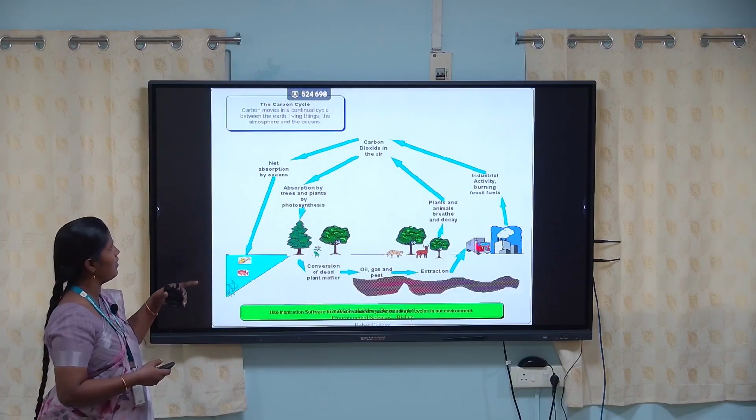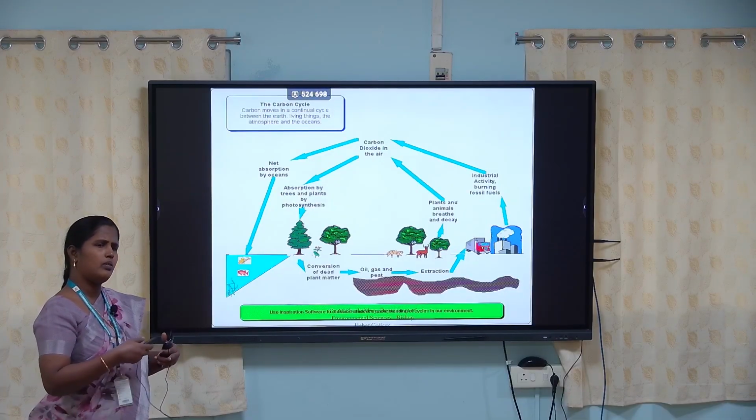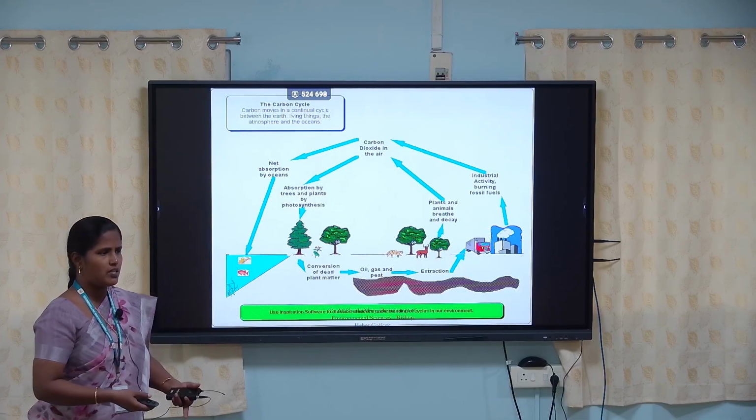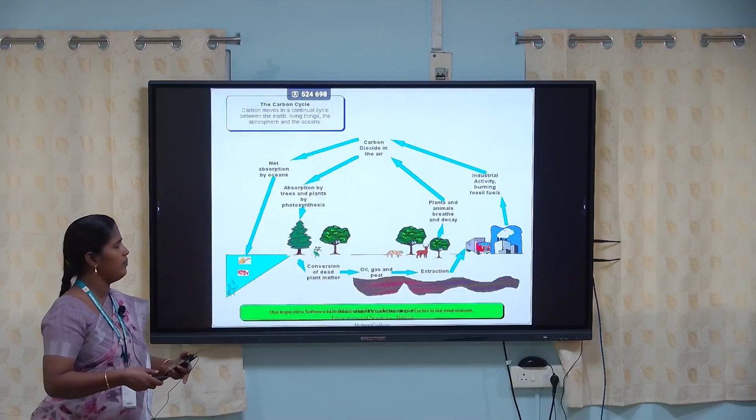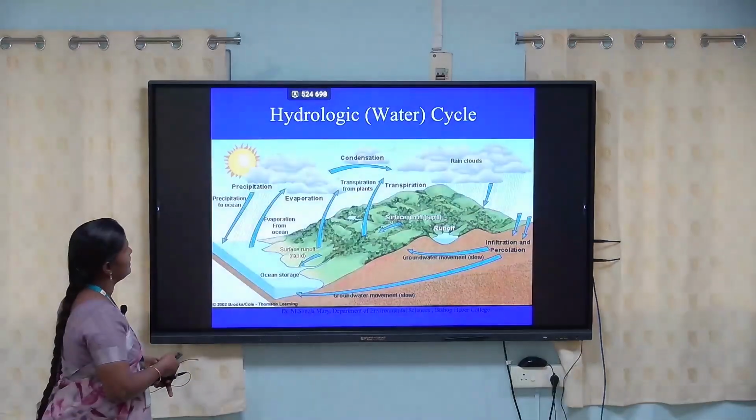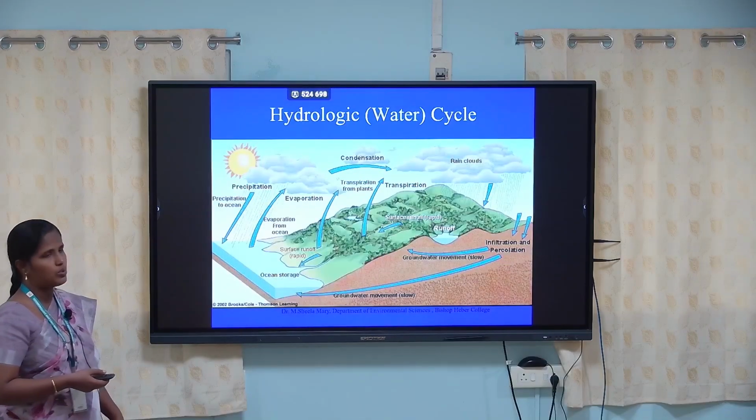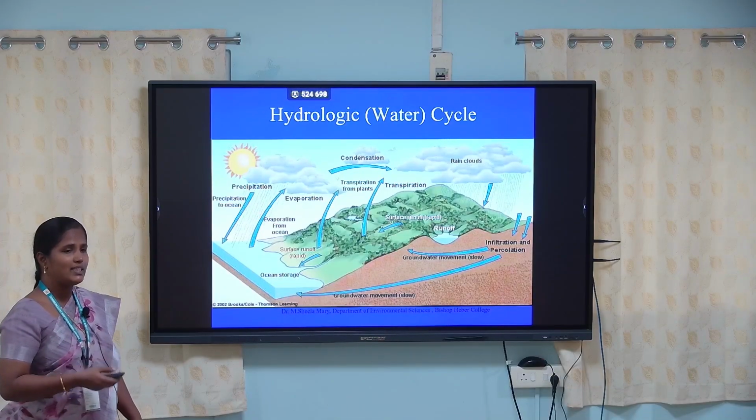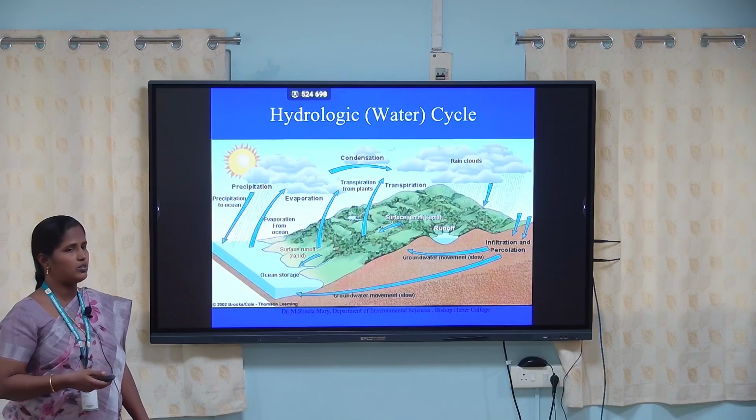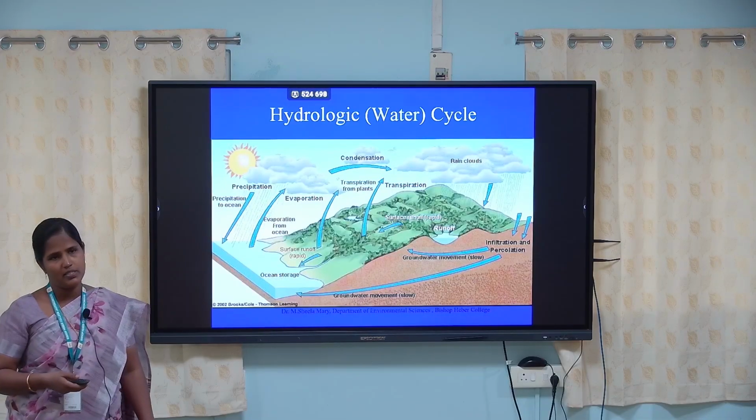So this is how the carbon enters into the atmosphere, and again it comes from land. Then the second cycle is called the hydrological cycle. The water cycle is also very important. In each cycle, the role of the biotic components is important.